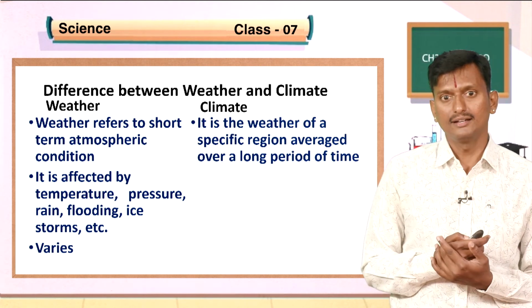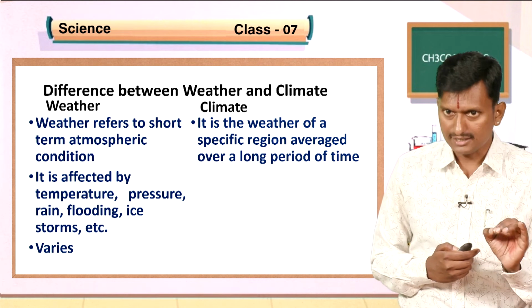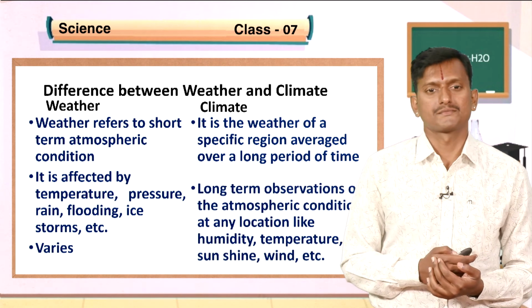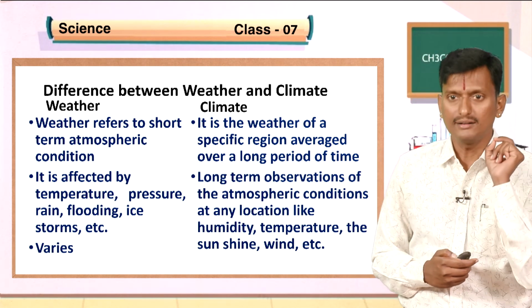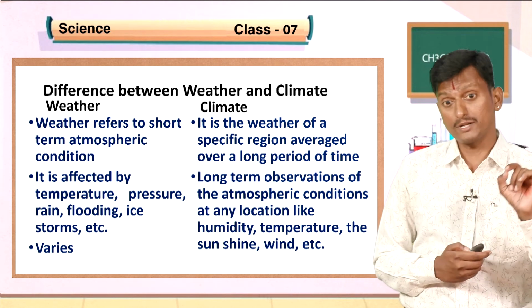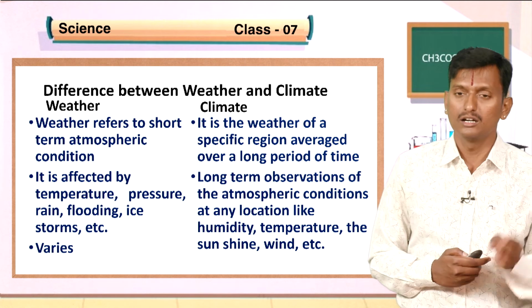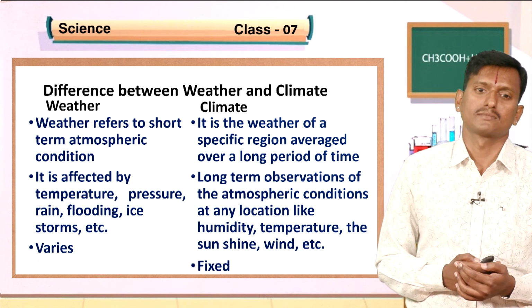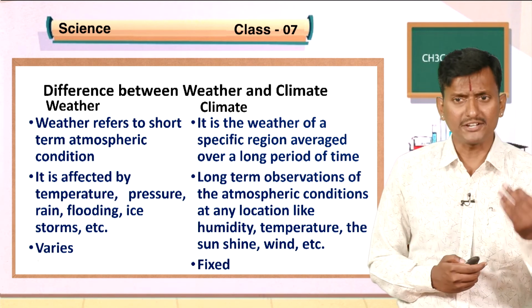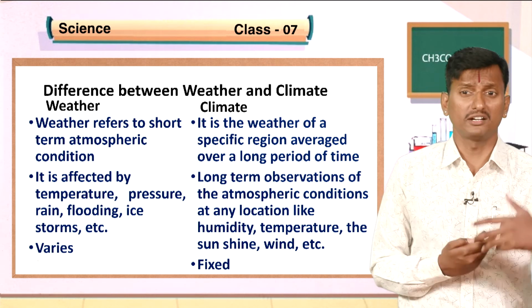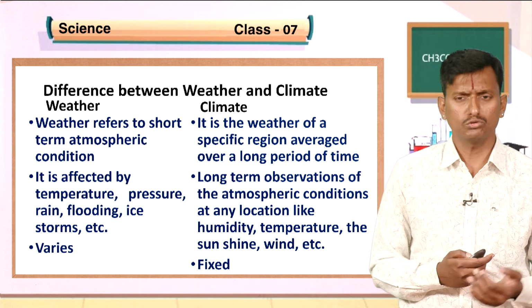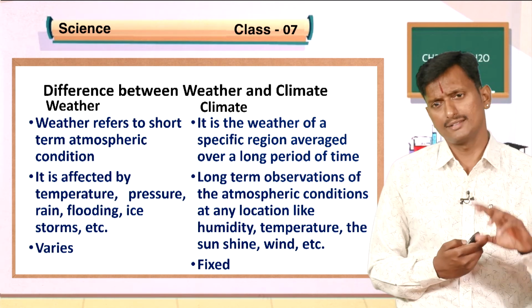Then climate is the weather of a specific region averaged for a long period of time. This is the long-term observation of atmospheric conditions of any location, like humidity, temperature, sunshine, wind, etc. The climate is fixed for several decades, for several years. This is the difference between weather and climate. So, students, now you understand that weather is different from climate.